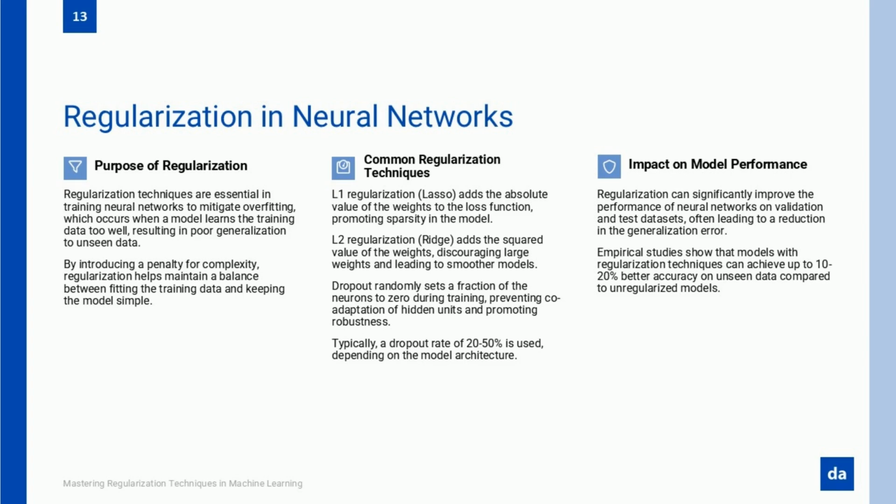And now that we've covered how regularization keeps neural networks under control, the next big question is, how do we apply it to tree-based models like decision trees and random forests? Because when it comes to tree models, regularization looks completely different. But trust me, it's just as important.